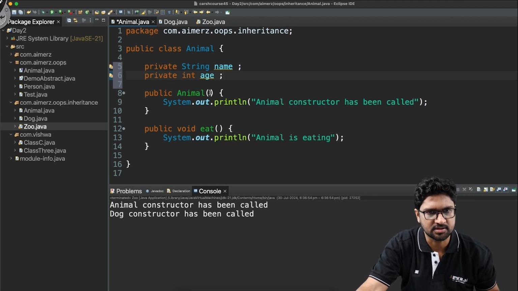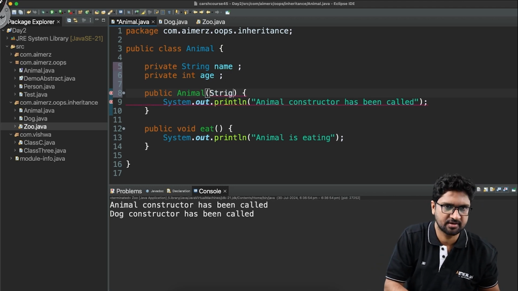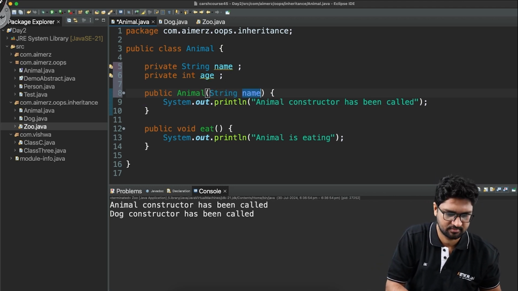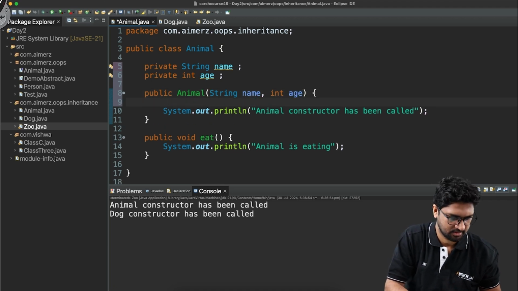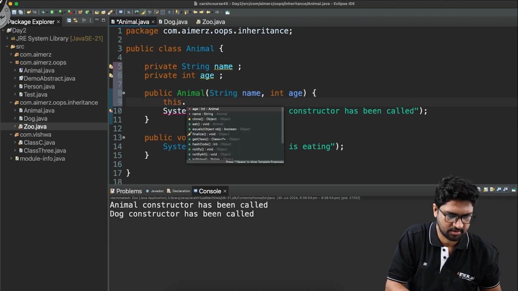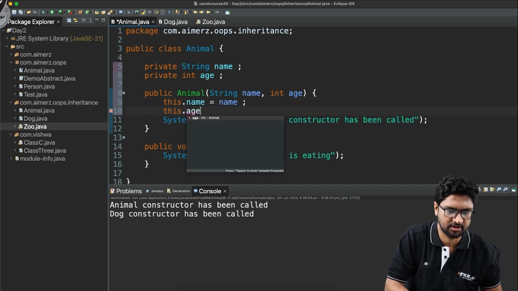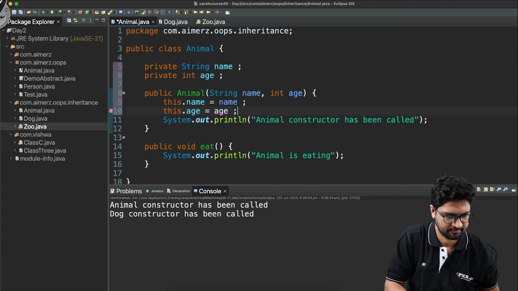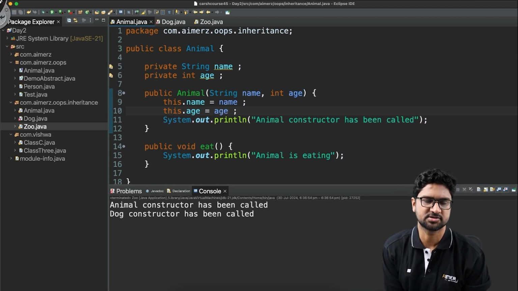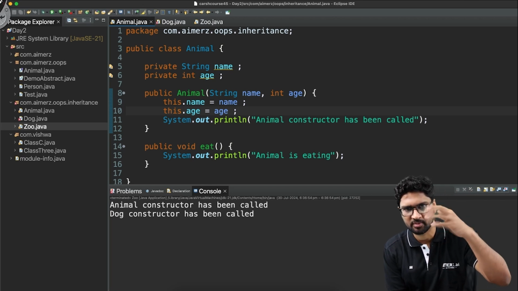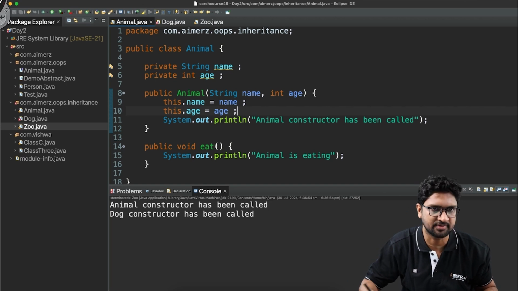The constructor that I have will require a String name and int age, and then I do this.name equals name, and this.age equals age. I know that as soon as I define a user-defined constructor, the default constructor will go away, right? So the default constructor is no more available now.